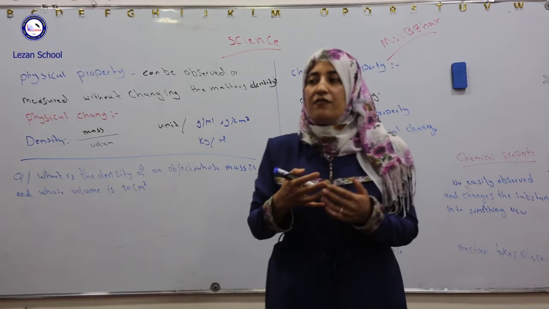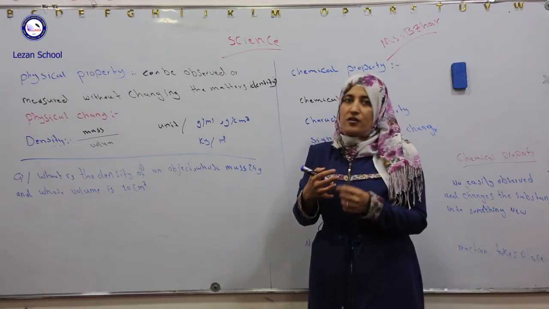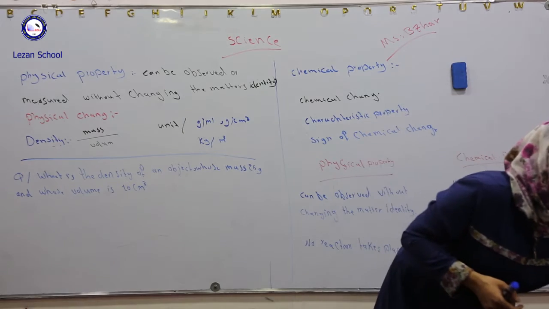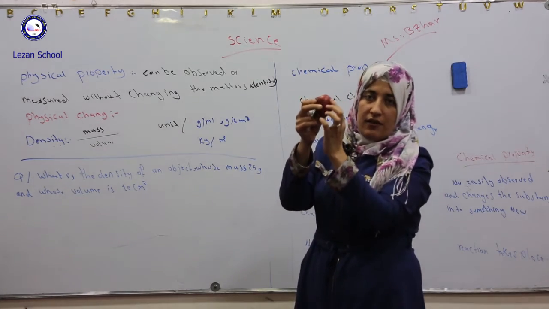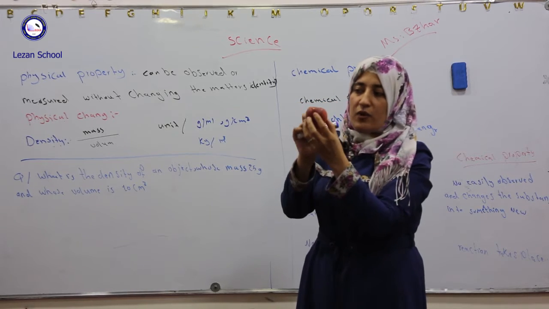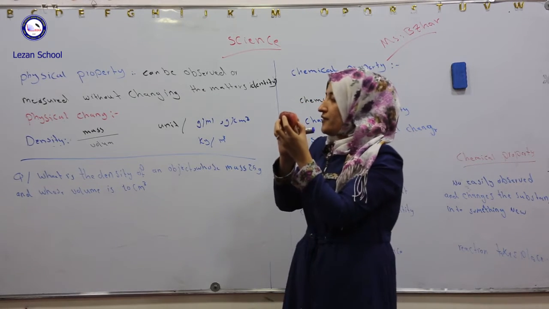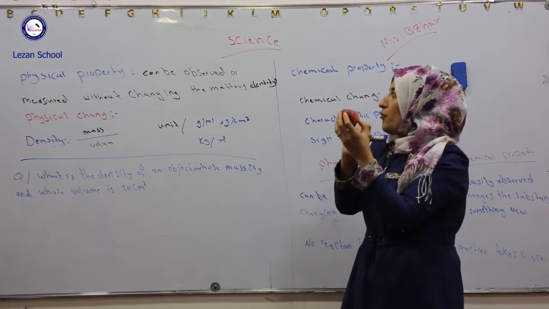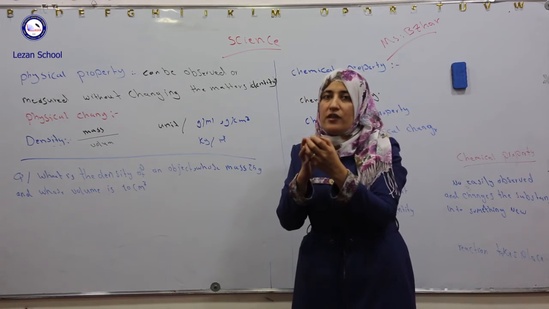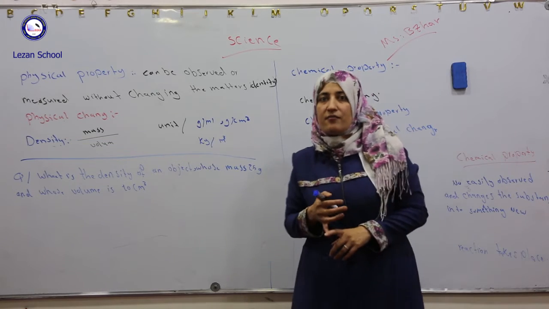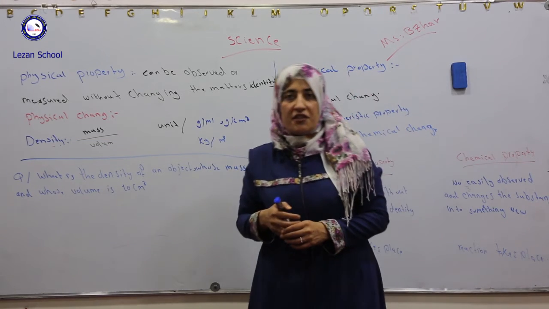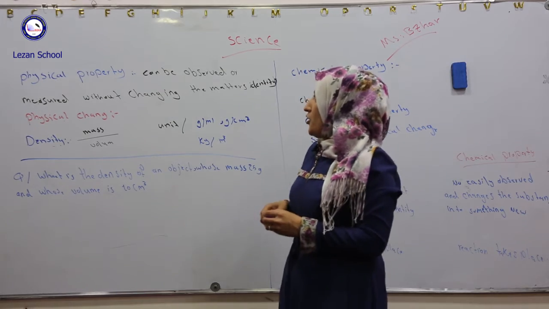How many physical properties do we have? Colors, odors. For example, this apple has physical properties. The red color of this apple is a physical property. Mass and volume are also physical properties. We have many examples, such as magnetism and the ability to conduct electric current.